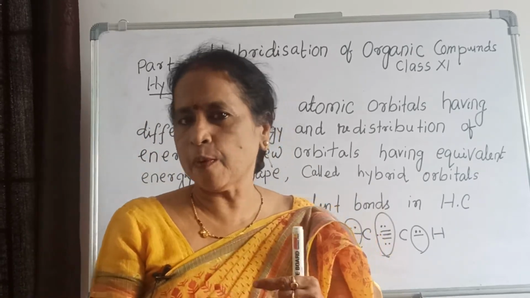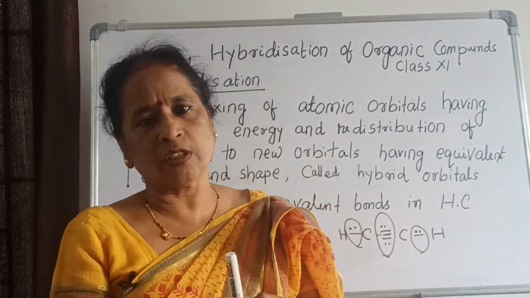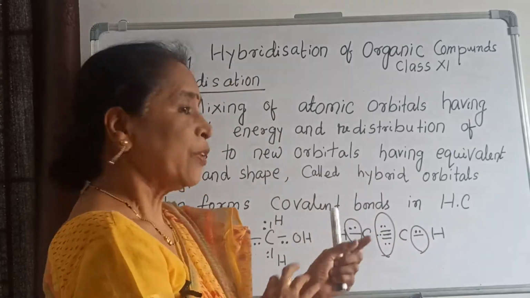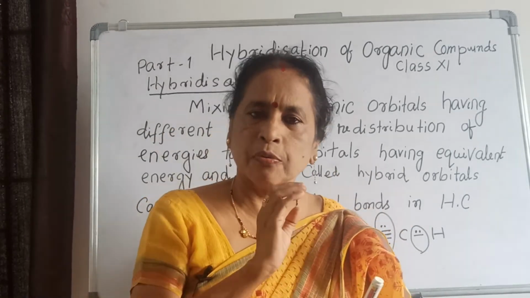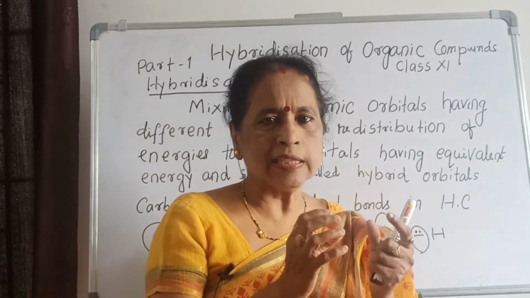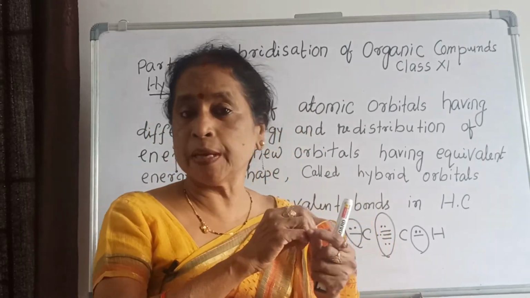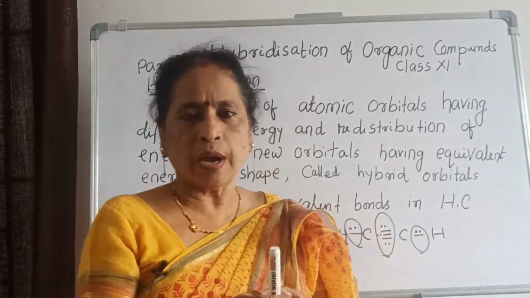S and P are very important for bond formation in organic compounds. Here we will see how the bonds are formed, what the bonds are, and why orbitals come into work, and why equivalent energy and shape are needed in overlapping when forming bonds.